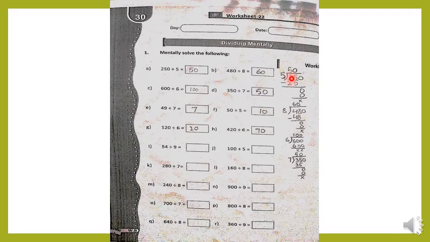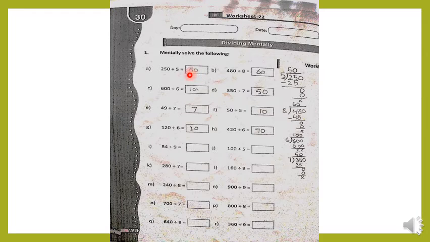You can see that 2 minus 2 is 0, 5 minus 5 is 0, so no number comes over here, and we will copy 0 as it is over here. Then we did 5 zeros are 0. When we cancelled this, it means no number is remained over here, there is no remainder, and the quotient of this number is 50, so we will write the quotient on the quotient level.